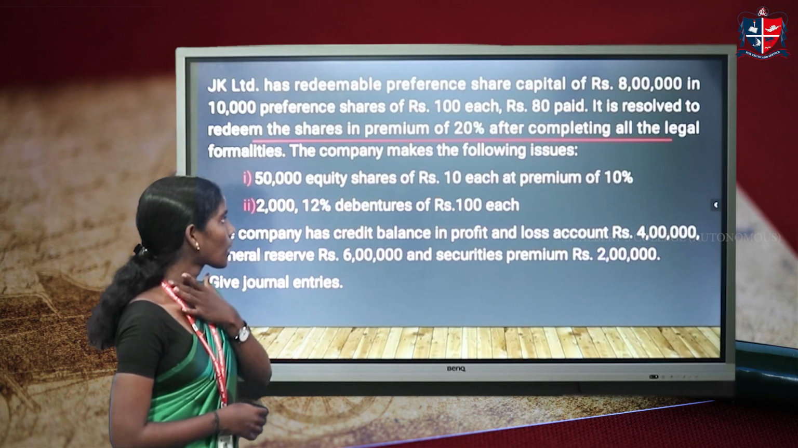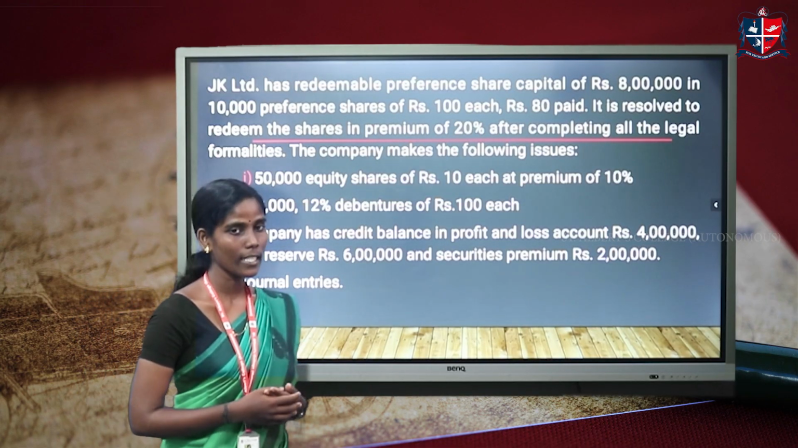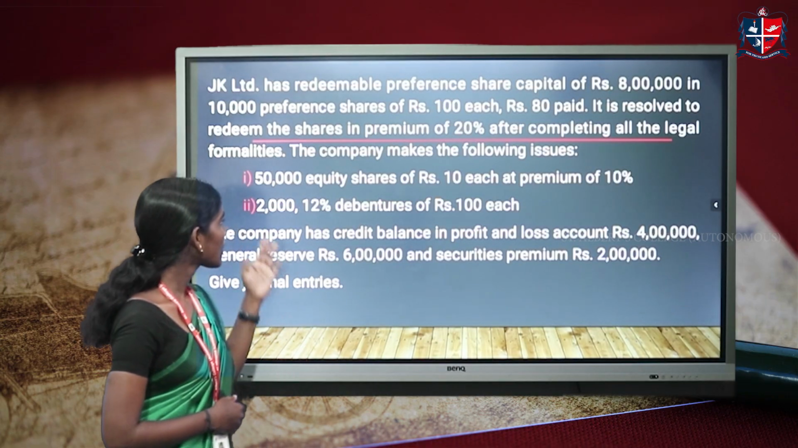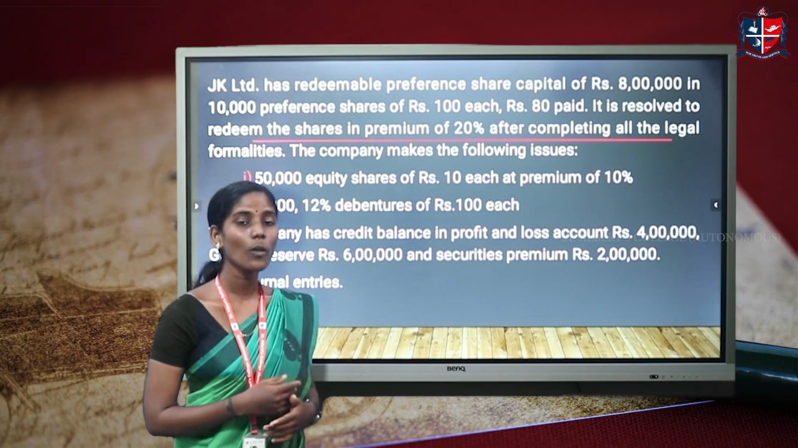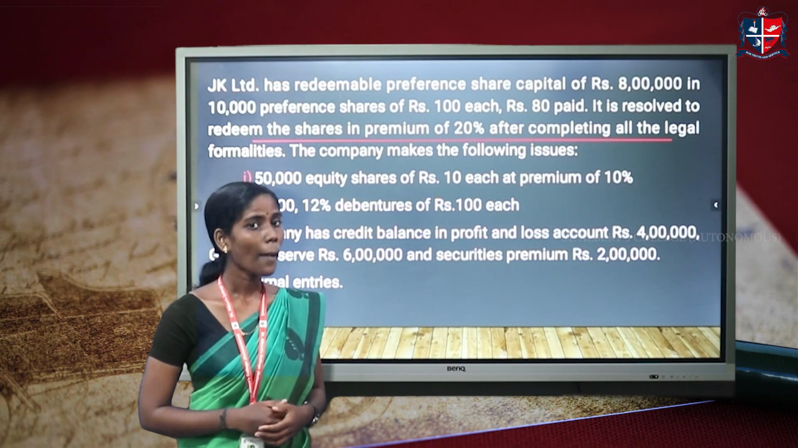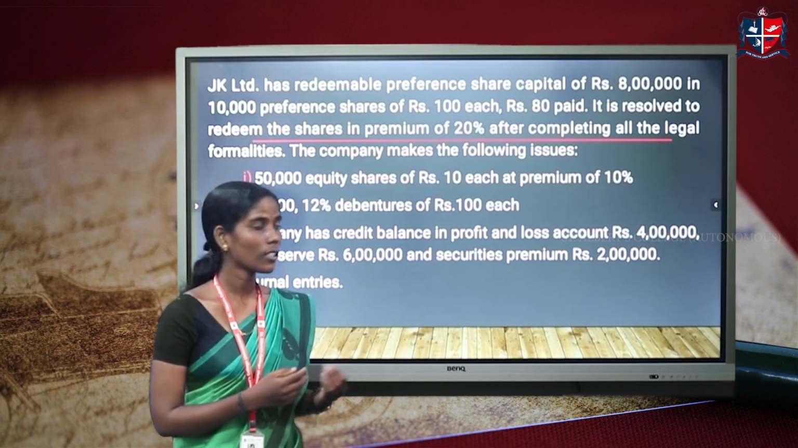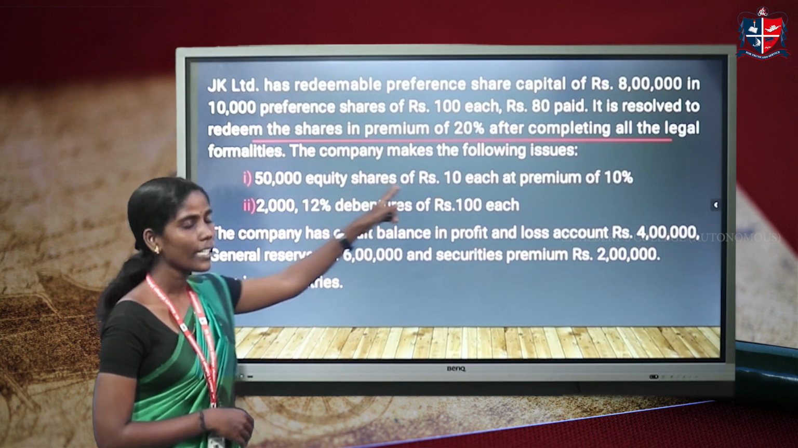Let's see, 50,000 equity shares of rupees 10 each at a premium of 10%. So here the company issues equity shares. And 2,000 12% debentures of rupees 100 each. The company also issues debentures, but we cannot use that debenture amount for redemption purpose. We can only use the equity share capital.